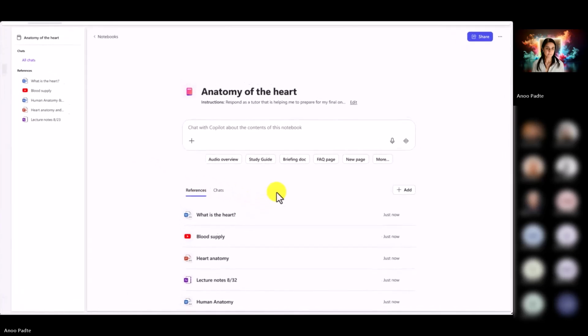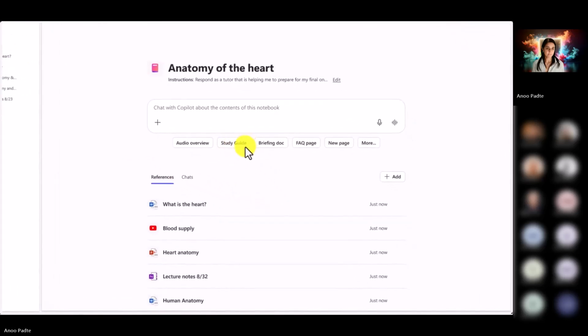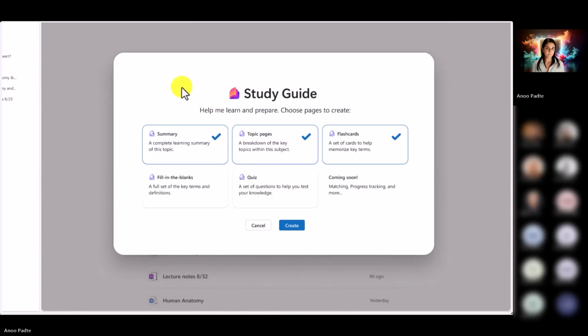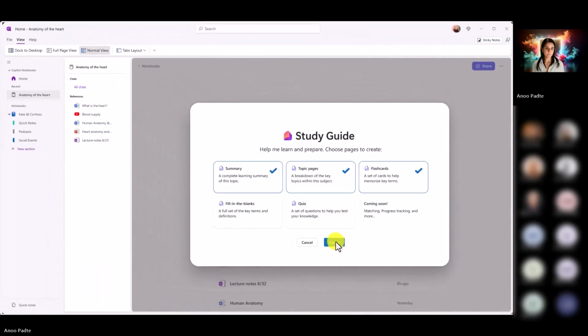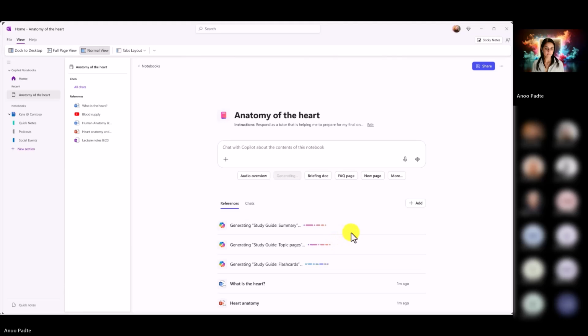Now, one of the options I get is a study guide. And this is new. We'll click study guide. And here's some suggested pages: summary, topic pages, flashcards, even options like quizzes and other learning activities like fill in the blanks and future ones to come. So I'll click create, and it's creating those pages. And there we go. And in the upper left in OneNote, you're going to see those pages.